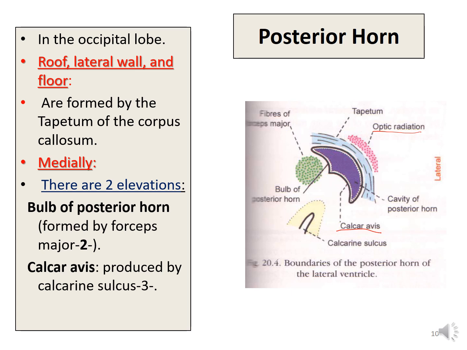The superior swelling, which I have told you is the bulb of the posterior horn, is formed by the splenial fibers of the corpus callosum, called the forceps major, passing posteriorly into the occipital lobe. This superior swelling is also referred to as the bulb of the posterior horn. Now, the inferior swelling is produced by the calcarine sulcus and is called the calcar avis.